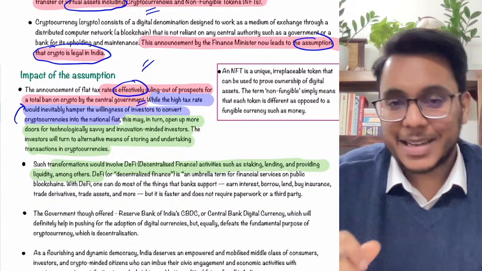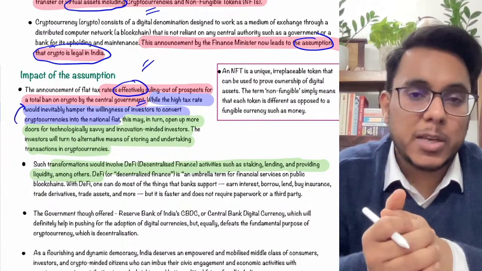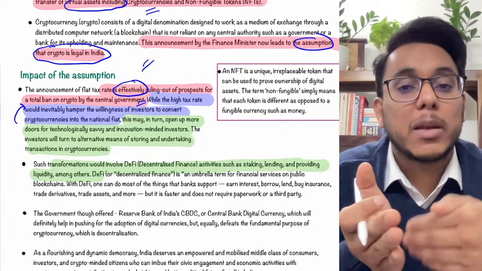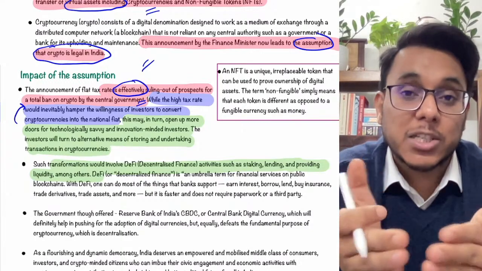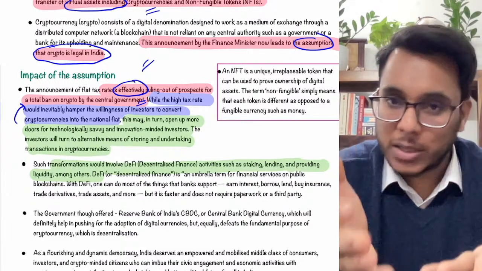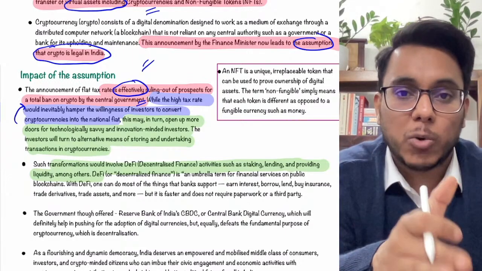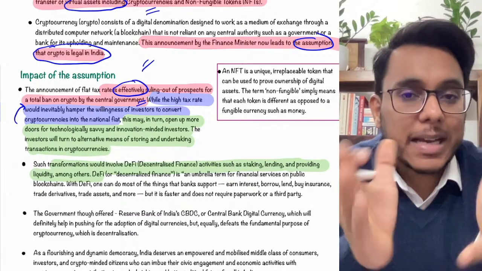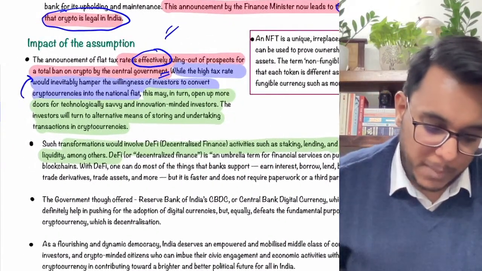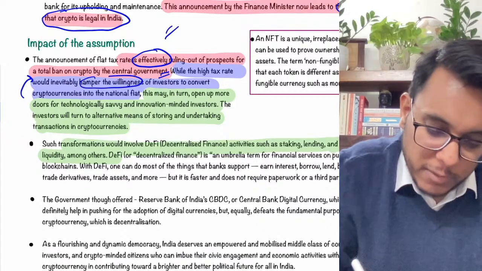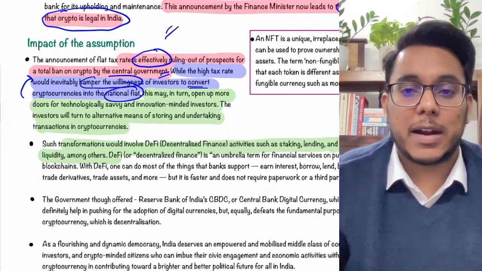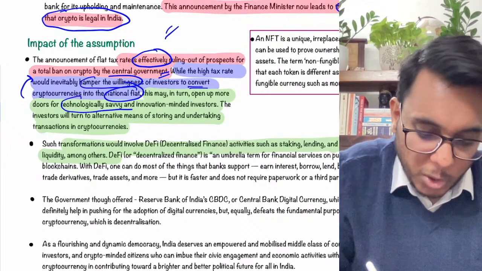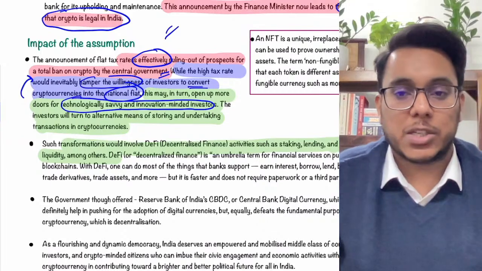Now guys, see what had happened. Basically you have said that if any gain will be there, it will be taxed, and the gain will actually come into the picture when the conversion of cryptocurrency happens. Fine, I bought the cryptocurrency, I will convert it back into rupees, then the gain will come. So it has been said that such a thing will create a new kind of problem. What will this new problem be? It will hamper the willingness of investors to convert the cryptocurrencies into the national fiat, into the national currency. Rather, what they will do is that new doors of technologically savvy and innovation-minded investors will open.